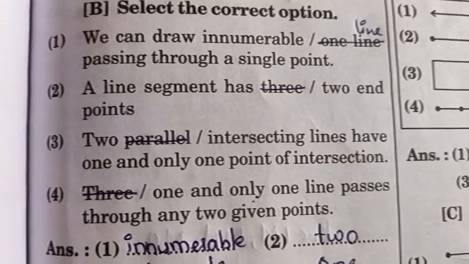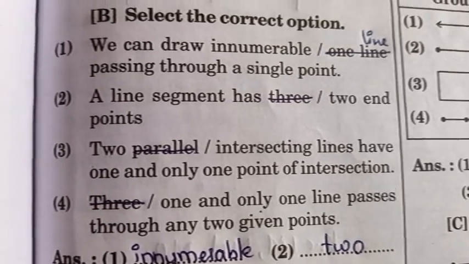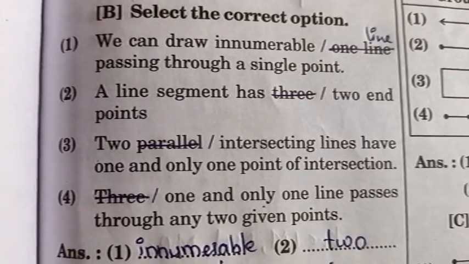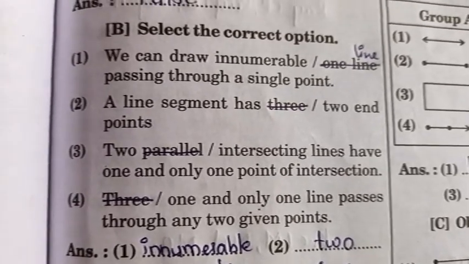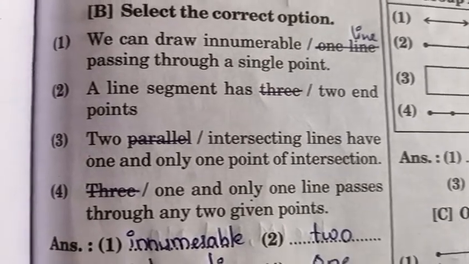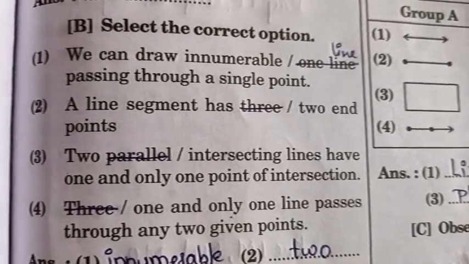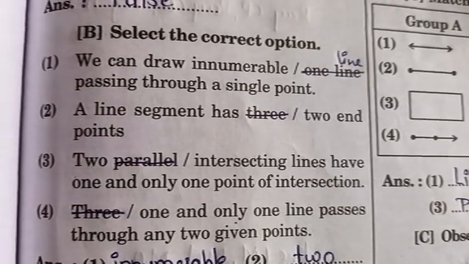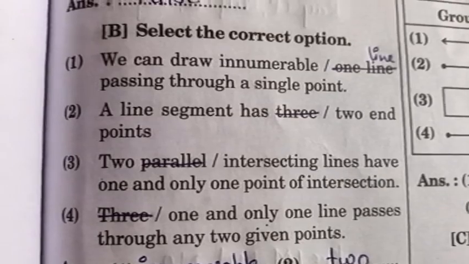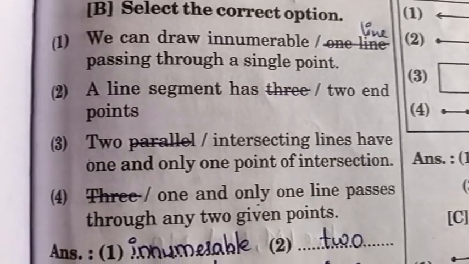Fourth one is: 3 or 1 and only one line passes through any two given points. जब 2 points, whenever 2 points are given, how many lines pass? Only one line can pass. You cannot pass more than one. जब दो ही पॉइंट्स दिए तो उसमें से सिर्फ एक ही लाइन ड्रॉ कर सकते हैं, आप एक से ज़्यादा लाइन नहीं ड्रॉ कर सकते. सो 3 इज द रॉन्ग ऑप्शन. सो करेक्ट वन इज 1.